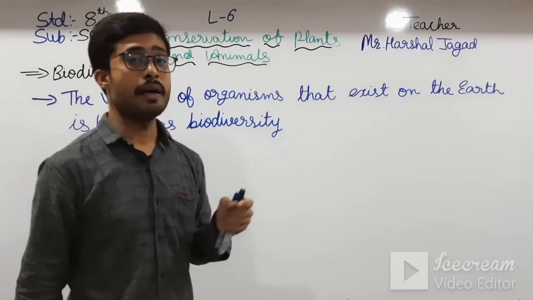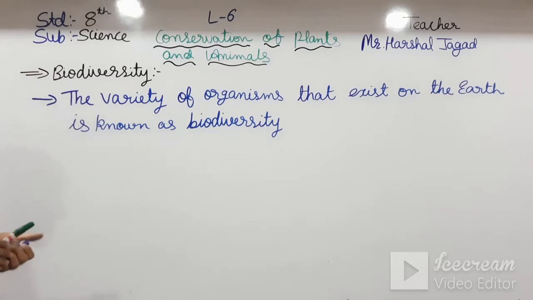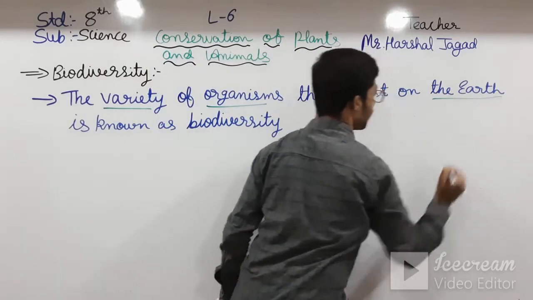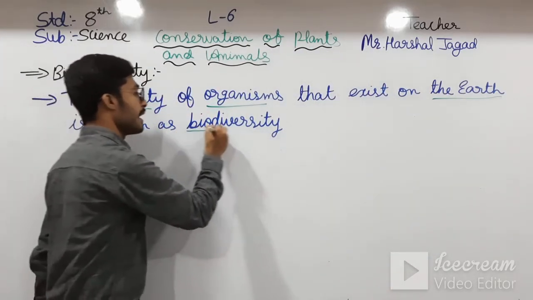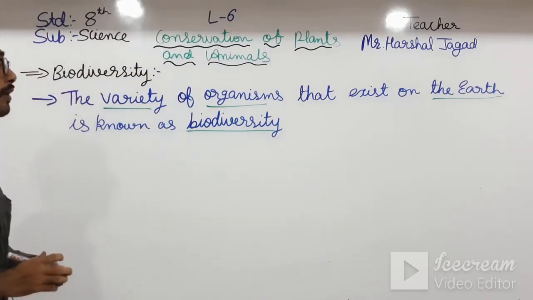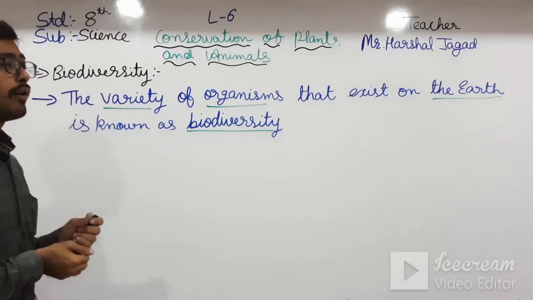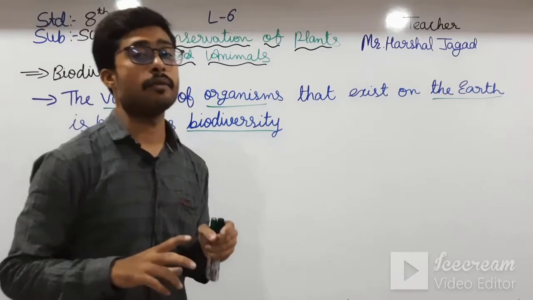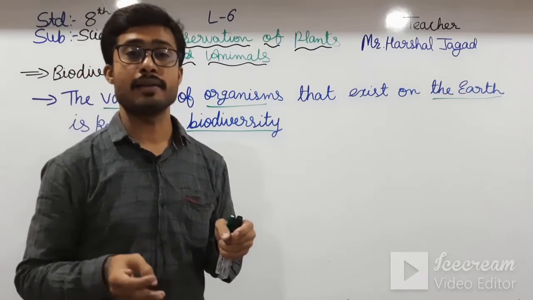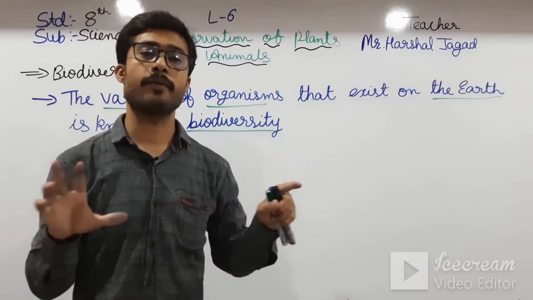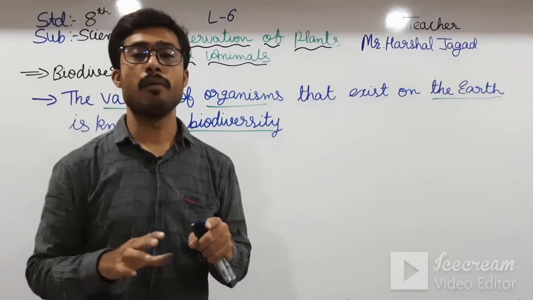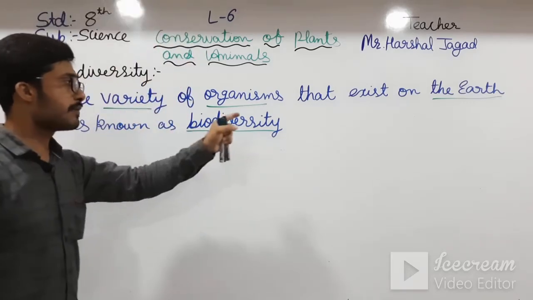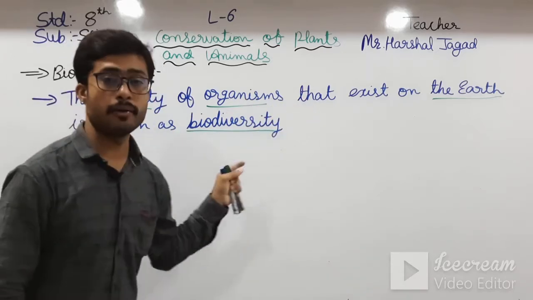If someone asks what is biodiversity, what you have to say is the variety of organisms. Variety of organisms means animals, plants, human beings all have some different variety. There are lots of variety of organisms on the earth. That variety of organisms that exist on the earth is known as biodiversity.